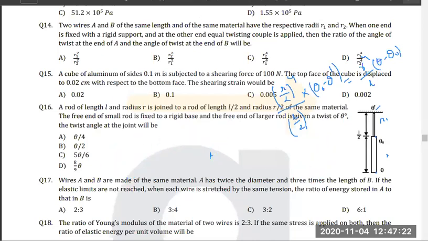If you solve it, what will we get? R to the power 4 will get cancelled, L will get cancelled. So we will have 2Q, so it is theta naught minus theta dash by 8 is equal to theta minus theta naught. So this will go this side. Okay. So I can calculate this. Yes or no?